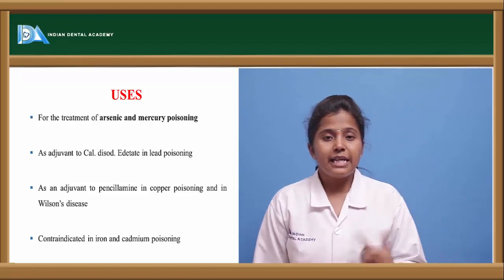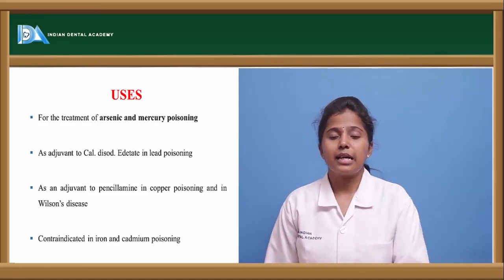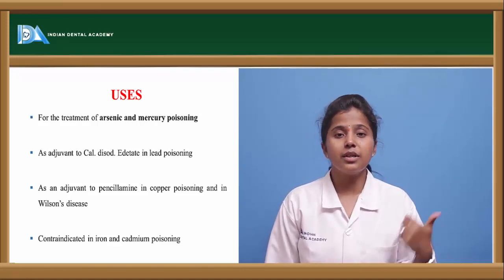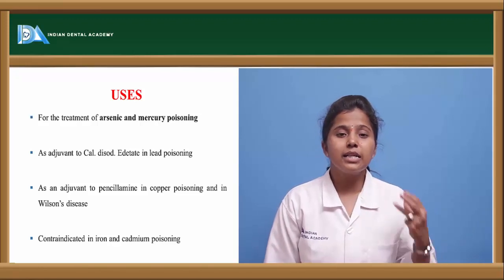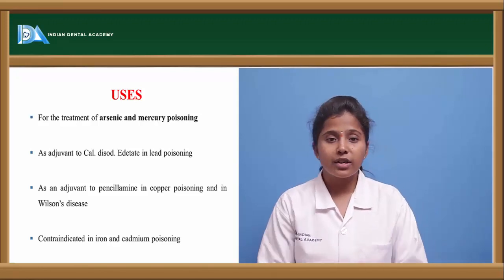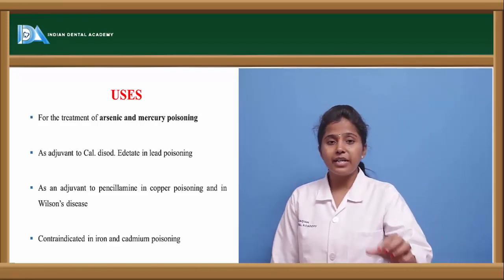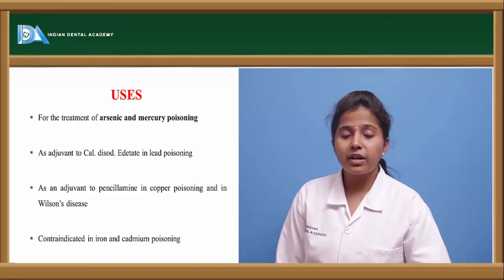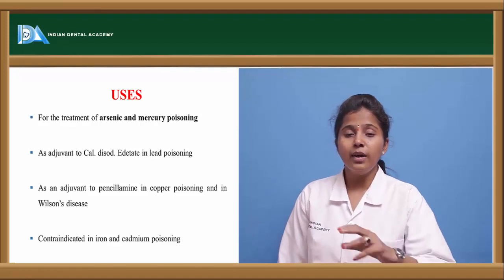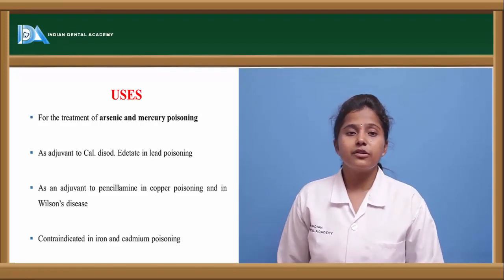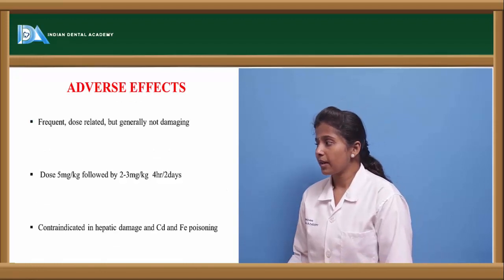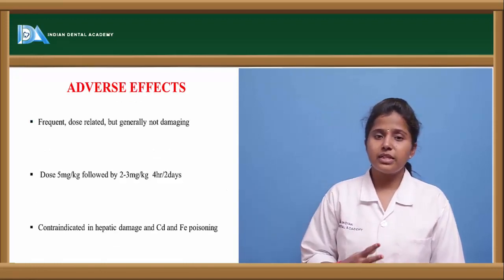So we can indirectly say that dimercaprol is used in arsenic, mercury, lead as well as copper poisoning, but it is contraindicated in iron as well as cadmium poisoning, because when it is combined with iron, the ferric form is converted to the ferrous form, which is very dangerous to the body. What are the adverse effects of dimercaprol?